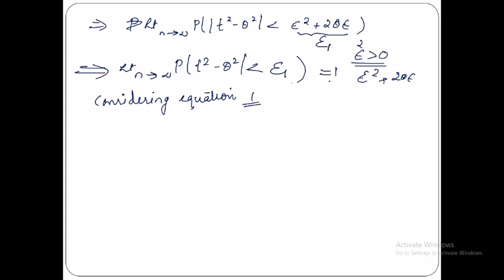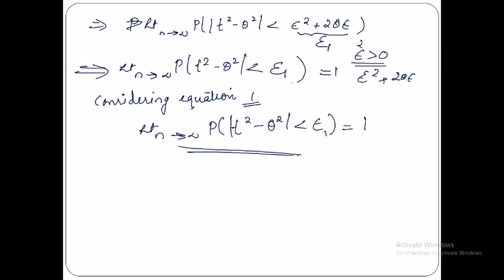this will become 1. That is, limit as n tends to infinity, or as n becomes large, probability of modulus t square minus theta square will be less than epsilon 1, and that will be equal to 1. Hence, if we get an equation like this, what does this mean?